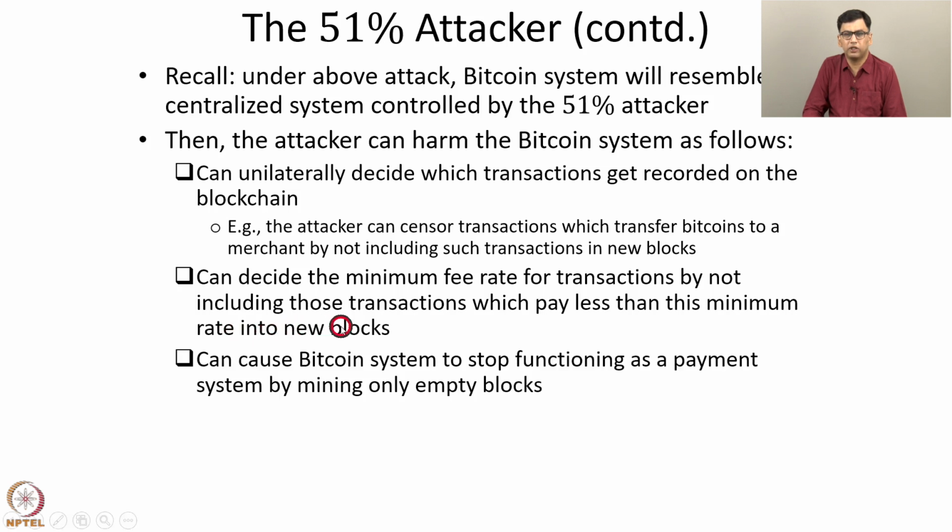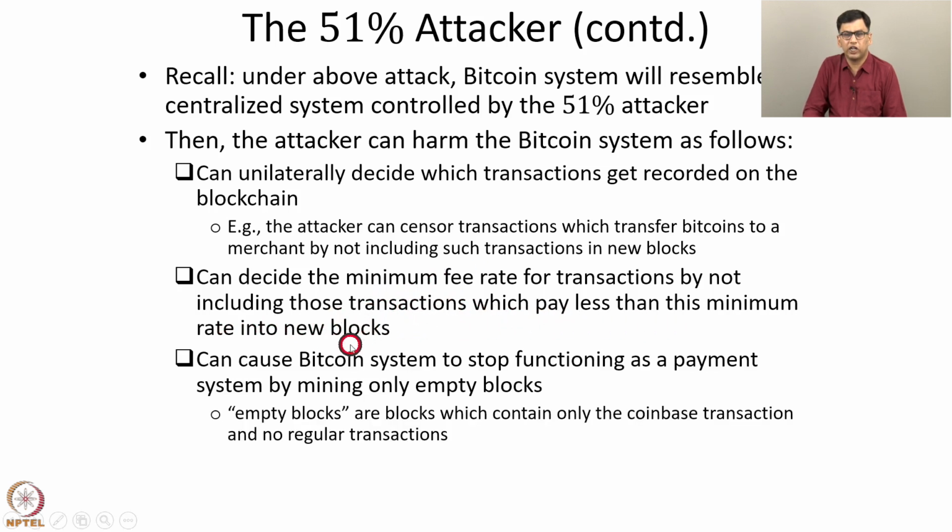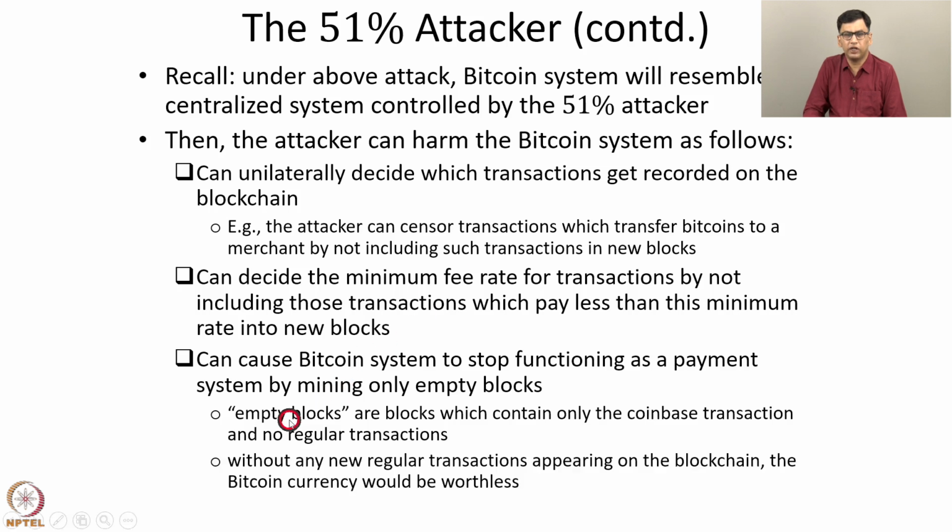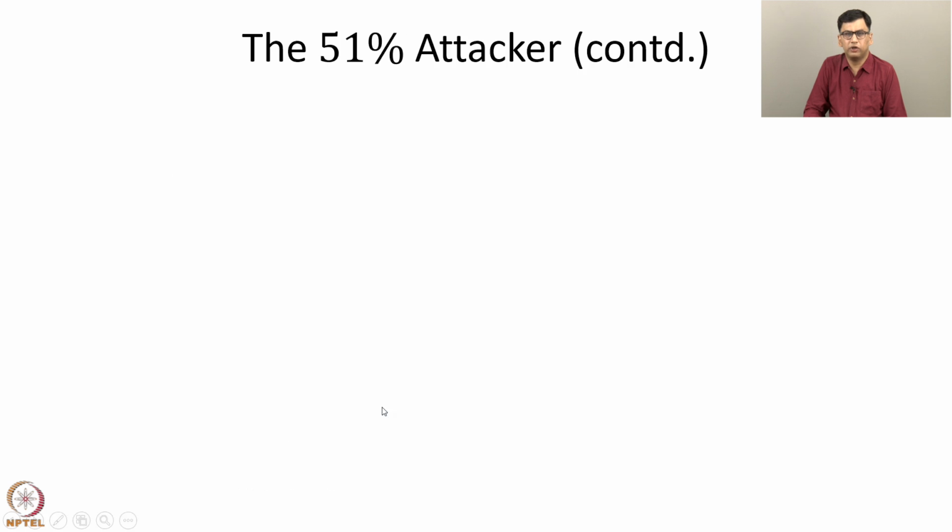A 51% attacker can cause the Bitcoin system to stop functioning as a payment system by mining only empty blocks. So what are empty blocks? Empty blocks are blocks which contain only the Coinbase transaction and no regular transactions. So in all new blocks, if no regular transactions are added, then clearly no one can pay bitcoins to someone else. So hence there is no point in using the Bitcoin system if this happens. So without any new regular transactions appearing on the blockchain, the Bitcoin currency would be worthless. So hence this would discourage others from using the system.